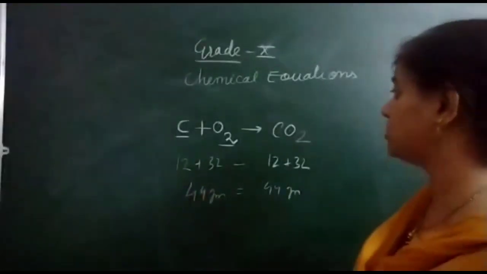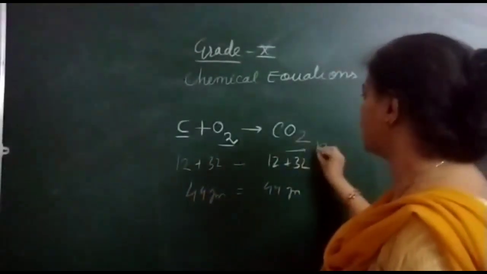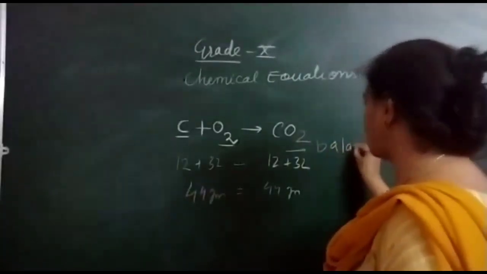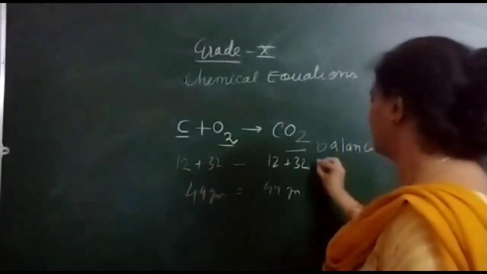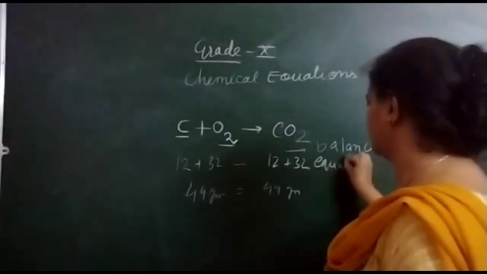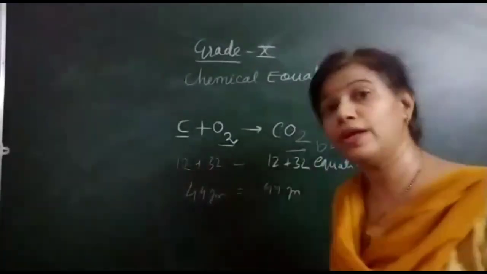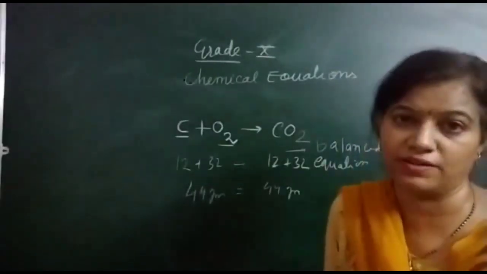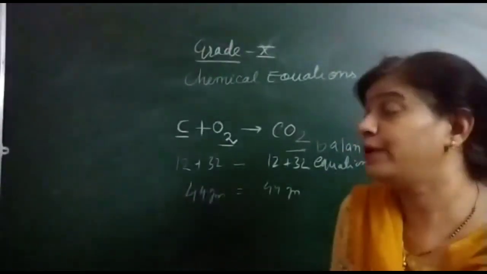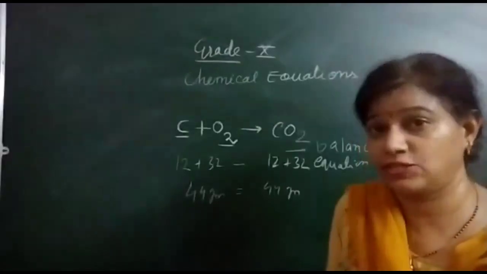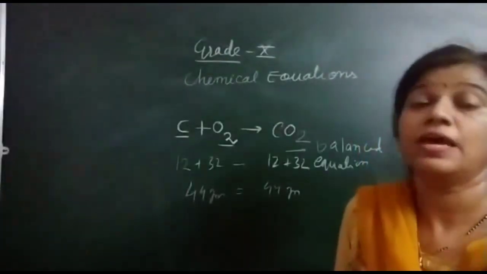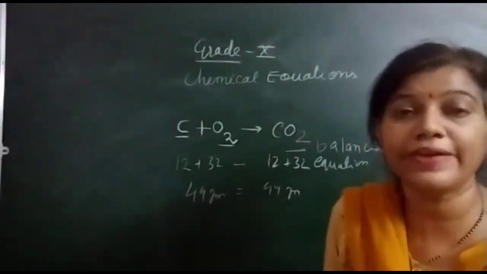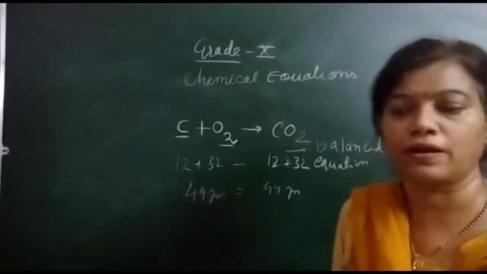So, this equation is said to be a balanced equation. A balanced equation is when the total mass of the reactant is equal to the total mass of the product. Clear? Or the number of atoms that take part in the reaction is equal to the number of atoms formed as a product.